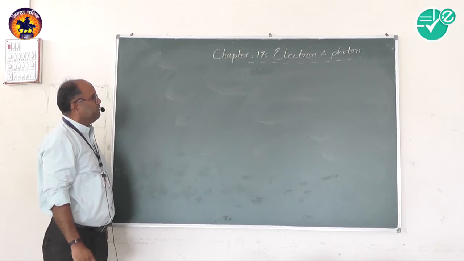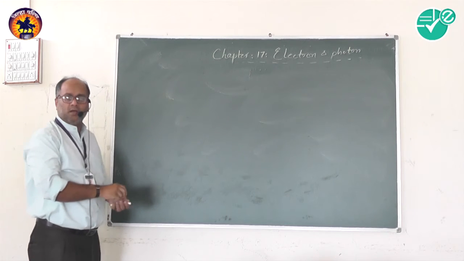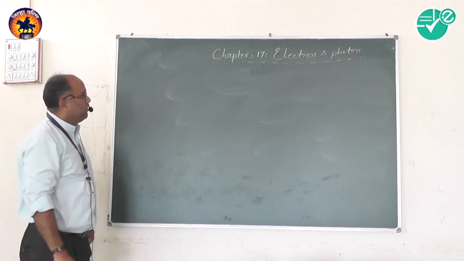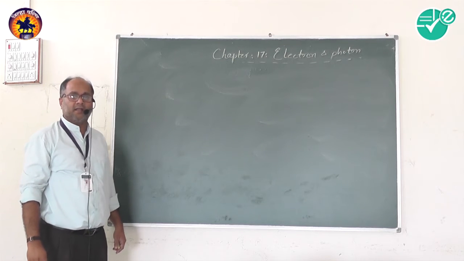Now here, before going to this chapter, we have to have some basic knowledge. What is the basic knowledge which we require here?